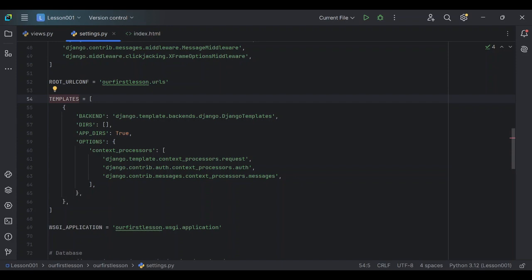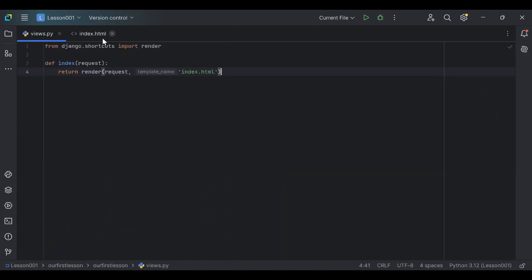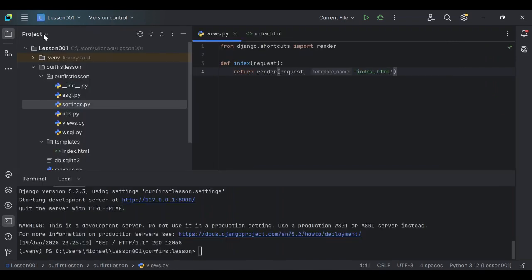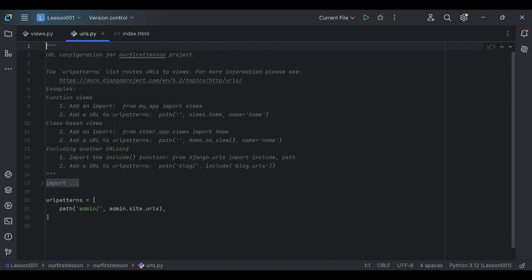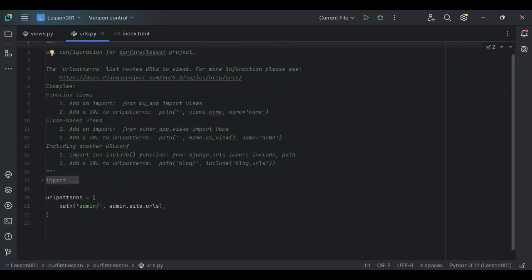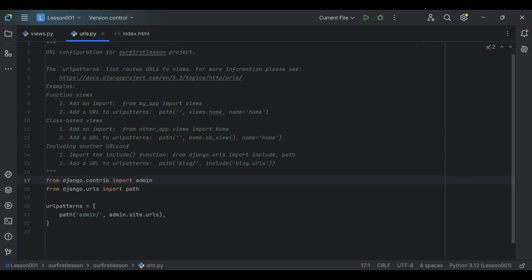See the backend. Then there's a word called dirs. Here we'll just put that we've created something like templates, and that will be all for now. We can just close it, and then go back to the URLs and say, hey, we have created something. We also need to let Django know about it in the URL patterns.